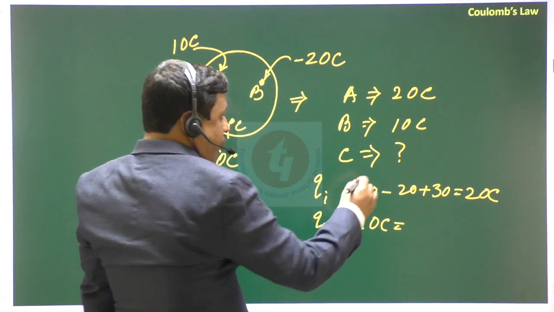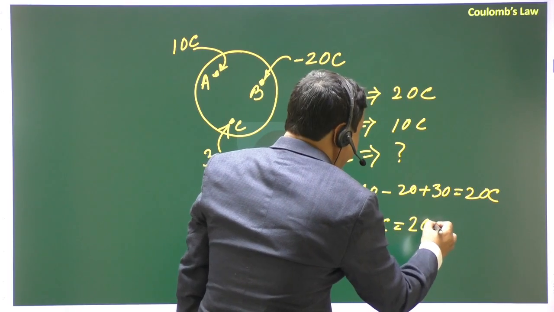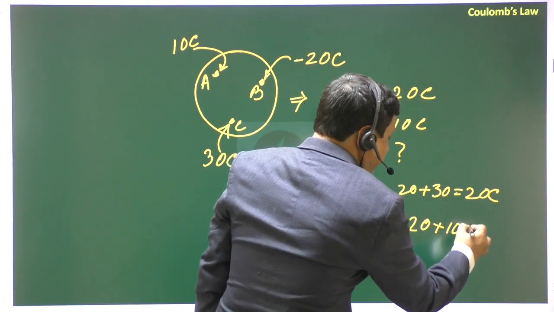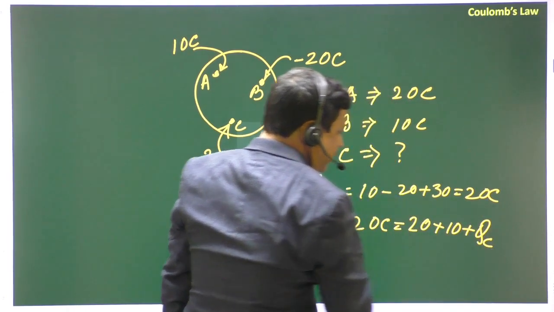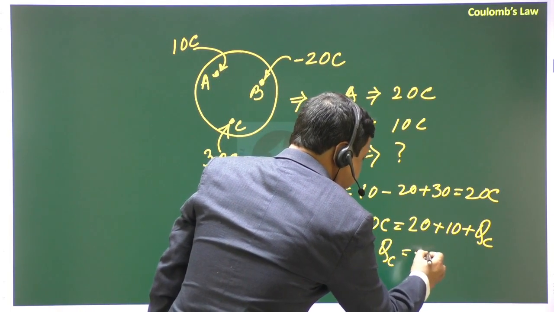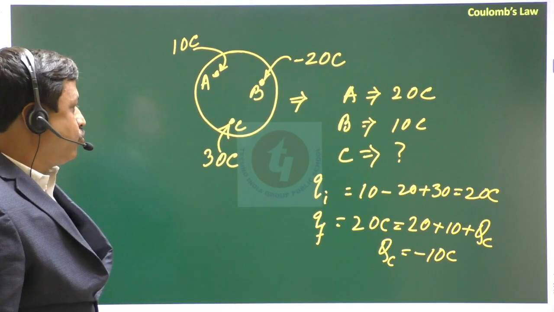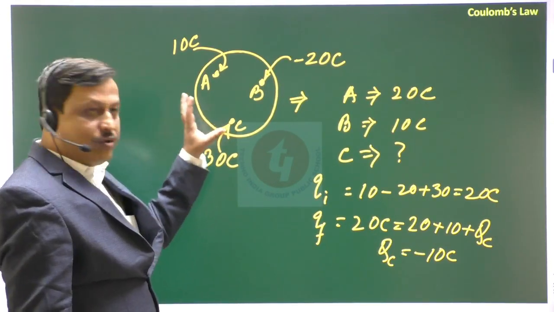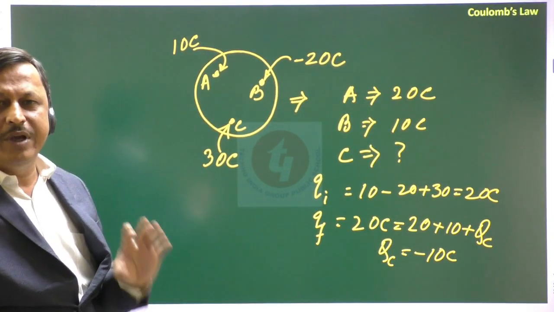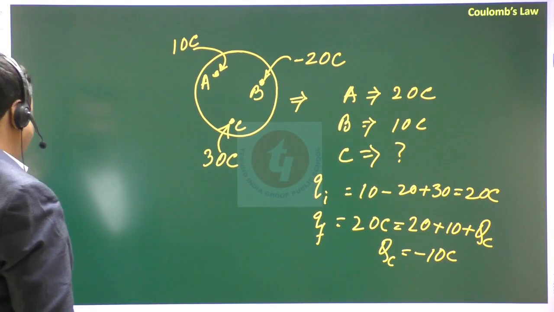That means 20 coulomb equals charge of body A plus charge of body B plus charge of body C. That means the charge of body C is obviously minus 10. So the total charge in an isolated system will remain the same. That is called conservation of charge.